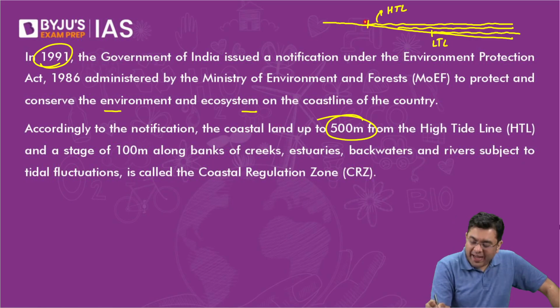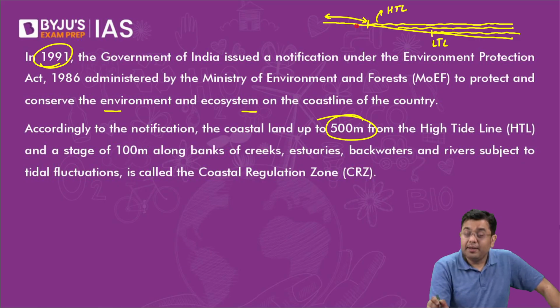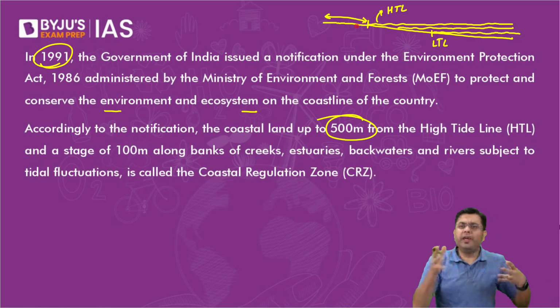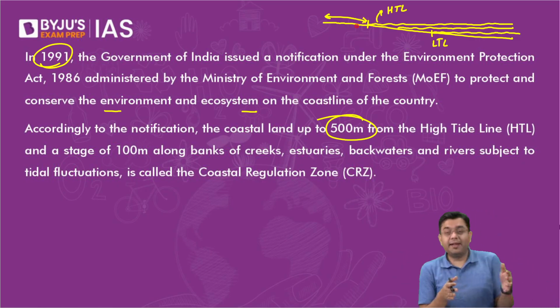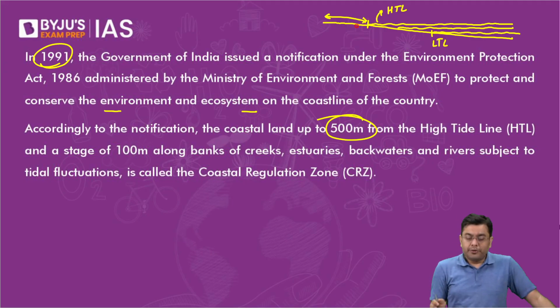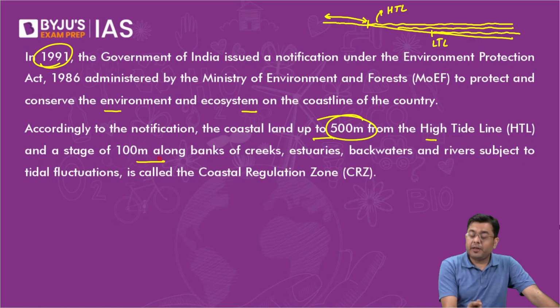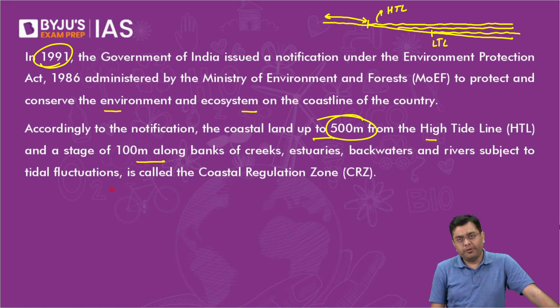So 500 meters from the high tide line is a kind of ecotone area. Obviously, it is not exactly terrestrial, it is not exactly maritime. So there, coastal land up to 500 meters from the high tide line and a stretch of 100 meters along the banks of the estuaries, creeks, backwaters, etc. There also you have areas regulated under the Coastal Regulation Zone. Wherever you have fluctuations of the tide, you have the Coastal Regulation Zone.